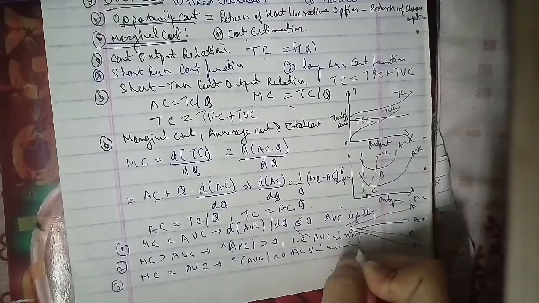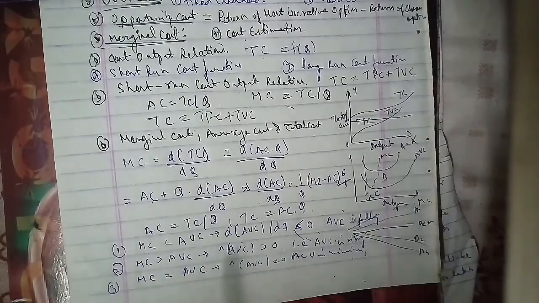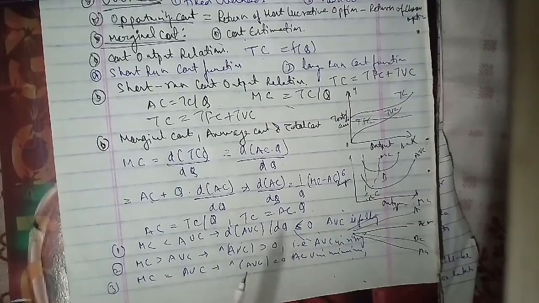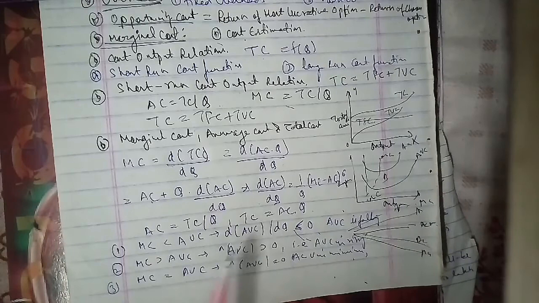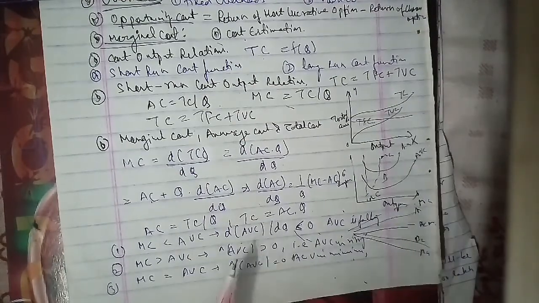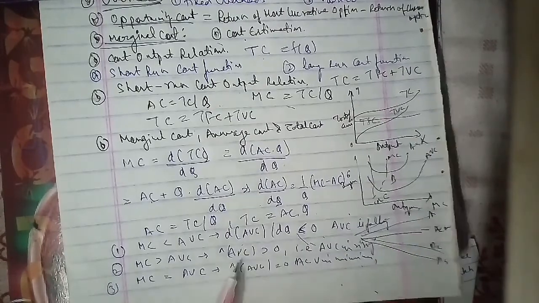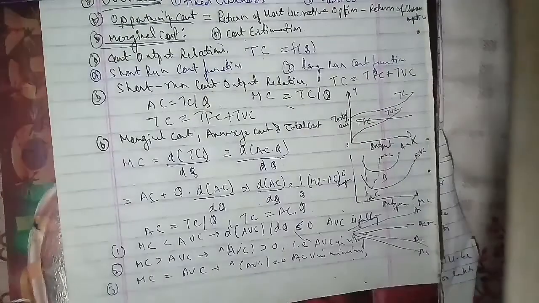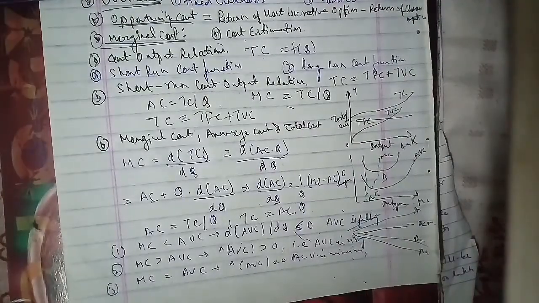In the same cases, the MC cuts AVC and AC from below at their respective minimum points. Further, if the MC is constant, then AVC and MC will remain constant throughout, coinciding in the form of a horizontal straight line parallel to the x-axis, and thus AC will fall continuously just like AFC but at a higher level. Now we'll talk in detail about another question, which is to explain the concept of the cost-output relationship in the long term. So we'll discuss that here.